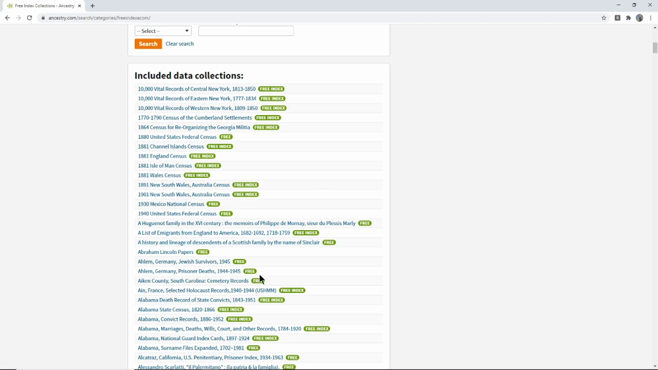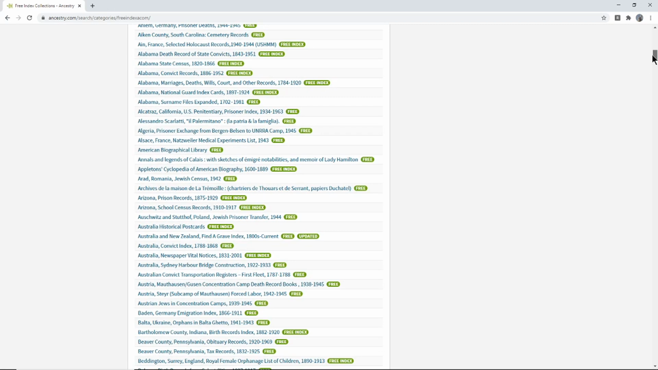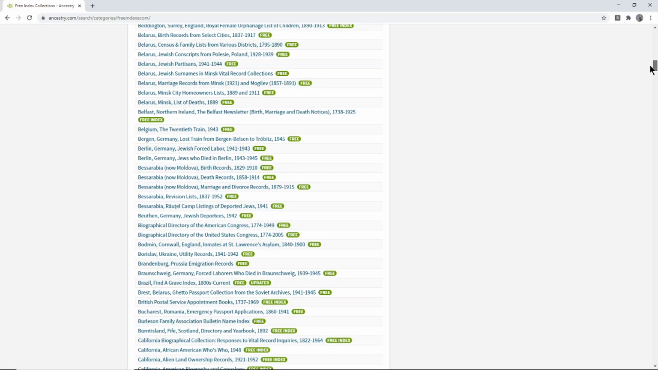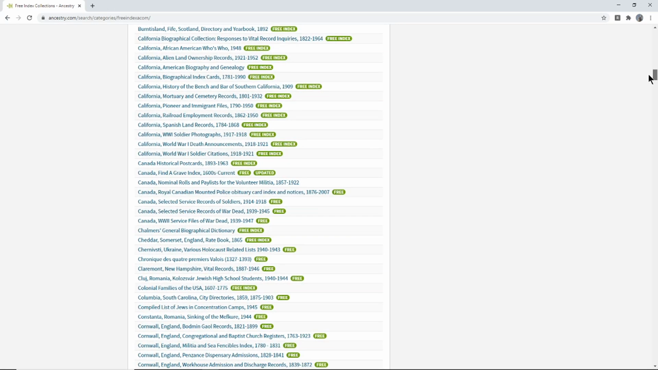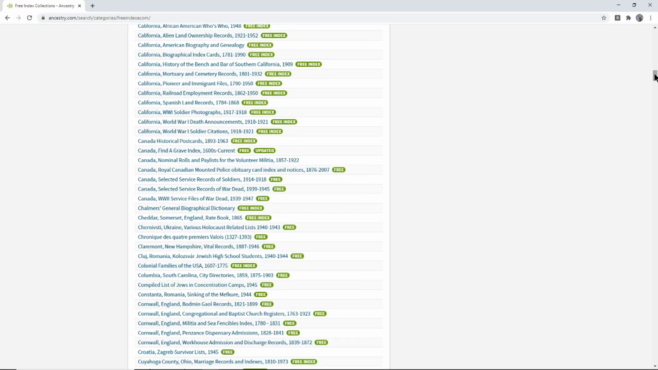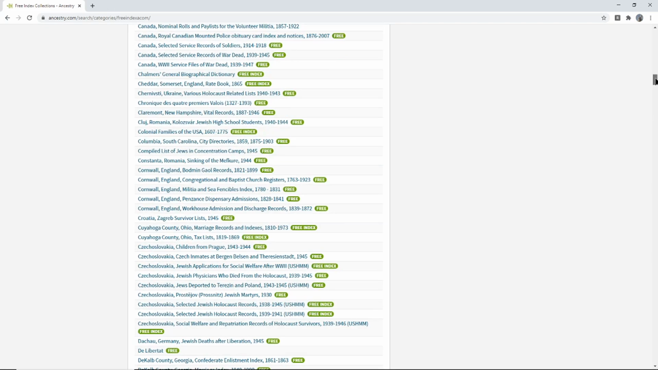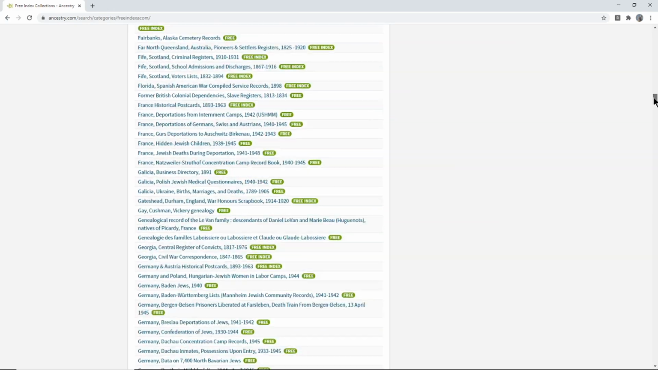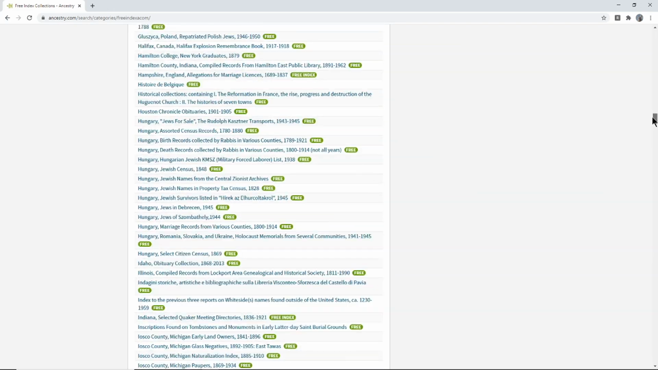So it's in alphabetical order. So you see Alabama, and then as you go through, you're going to see Austria, Australia, and you come down there, California, and then you have Canada. It's from literally all over the world. And I'm going to scroll through here as I talk. And I just want you to see the amount of information that Ancestry has out here for free.